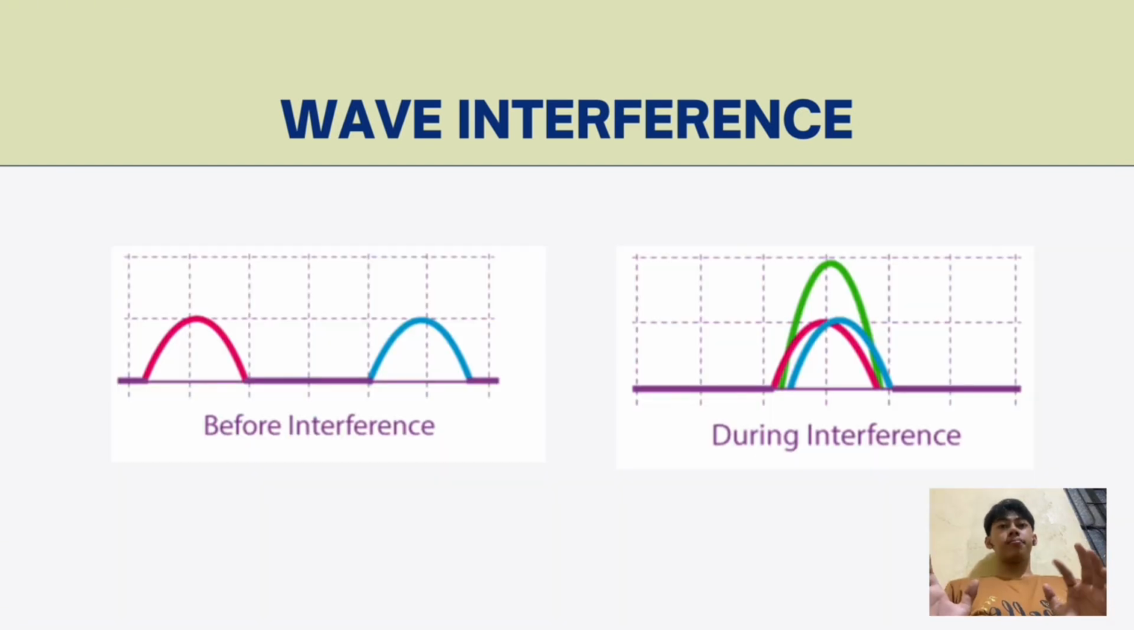In the left image, it is before interference. These waves are separated, one blue and one red. They are moving toward each other. Each wave has its own amplitude, has its own shape, and they are not yet overlapping. While in the right image, it is during interference, the two waves overlap at the same point in space. Their displacements add together, and this is according to the principle of superposition.